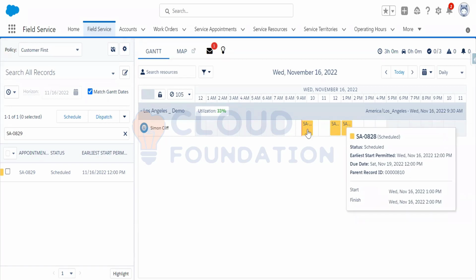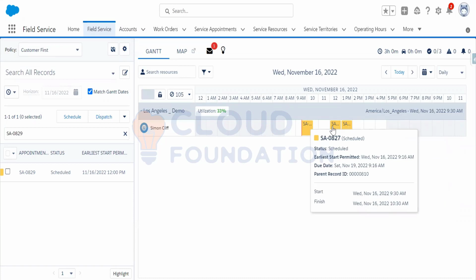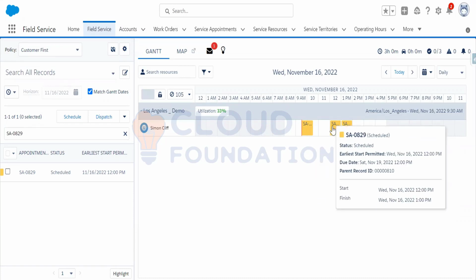And look at this. If I click on the resource schedule optimization, 0829 was previously having the rule violations. So what has the field service optimizer done? It has actually taken care of the rule violations for that service appointment, and actually fixed that gap for these 2 service appointments. So he can prioritize his job, because based on his business priorities, he can start his job.